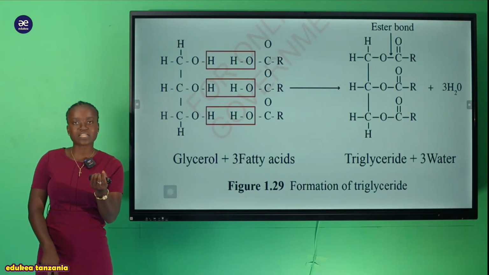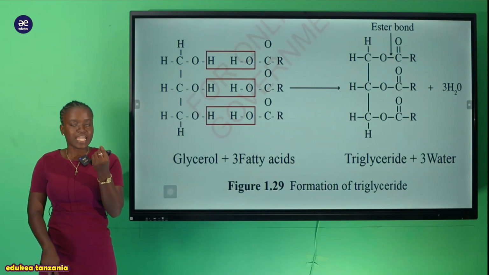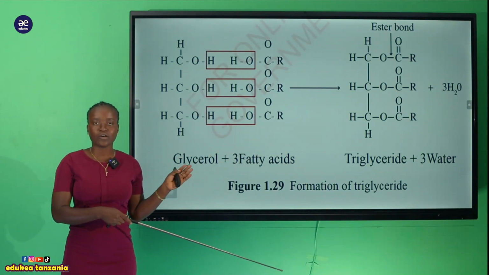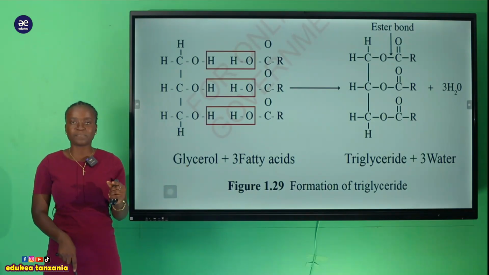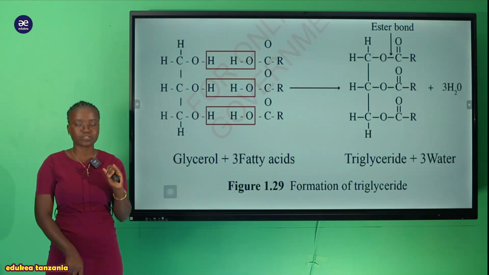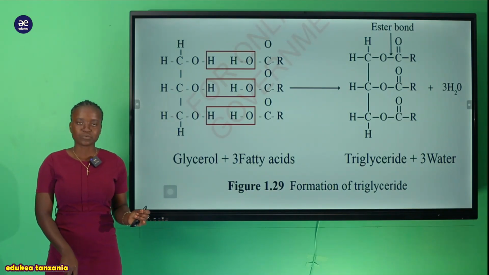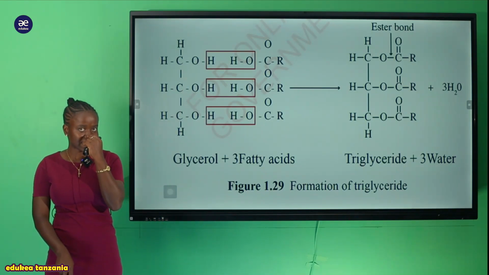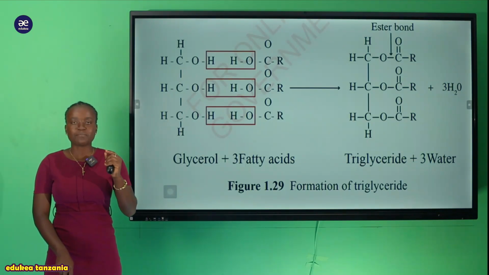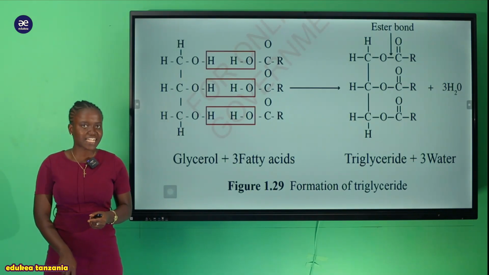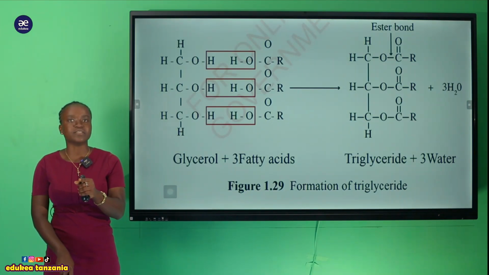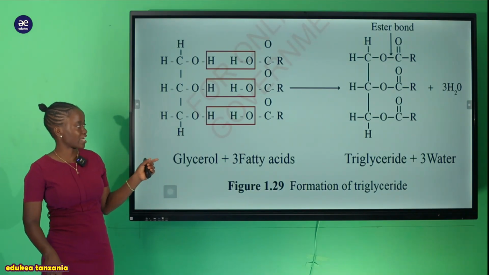So don't forget the constituents which are used for the formation of the triglyceride, or simply the lipid. We have said that we have molecules of glycerol together with 3 molecules of fatty acid, and when they join they form an ester bond, thereby involving a condensation reaction, and thereby 3 molecules of water are lost from that reaction.